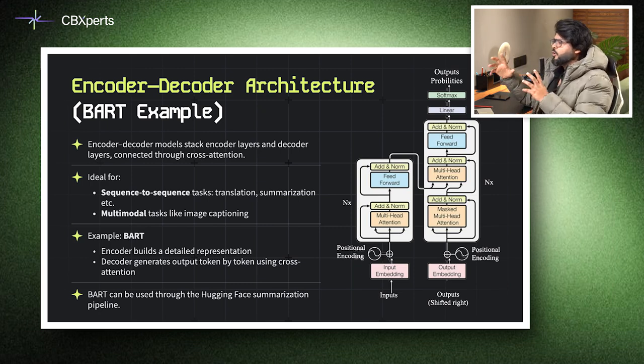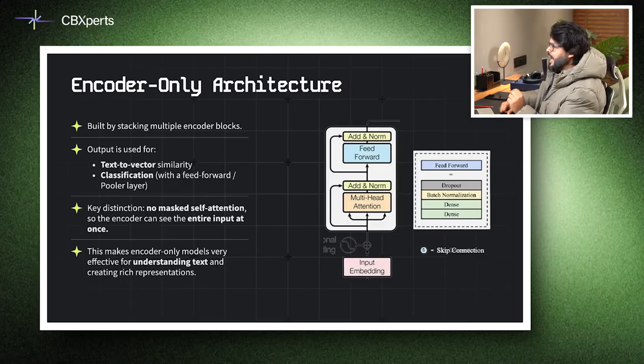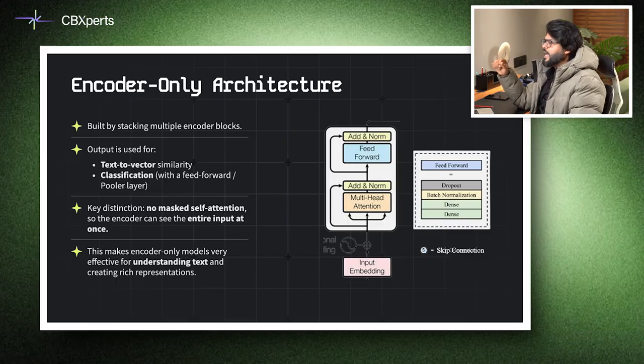Now, this encoder and decoder, the way they work, if we look into the architecture of encoder-only models, models like BERT are built by stacking multiple encoder blocks. Because they have no masked self-attention, these models can look at the entire input simultaneously. The outputs are used for tasks such as text-to-vector similarity and classification. Imagine using BERT to rate movie reviews on Book My Show. It reads the entire review, understands the context and outputs a sentiment score. The model pooler layer or a downstream classifier then makes the final prediction. This full visibility makes encoder-only models excellent for understanding and embedding tasks.